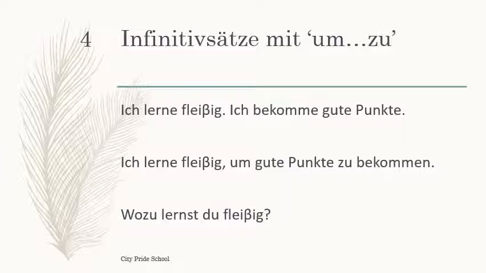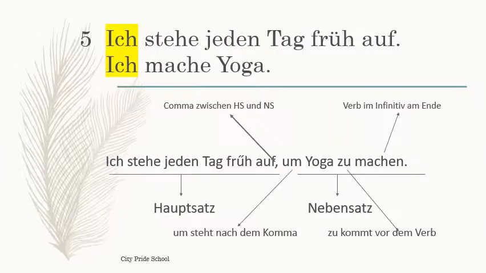Now let's see how an um zu sentence is formed. Ich stehe jeden Tag früh auf. Ich mache Yoga. You can see here I have purposely highlighted ich with yellow color, because in both of these sentences ich is the common subject.